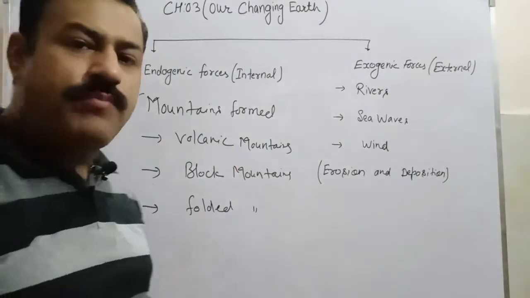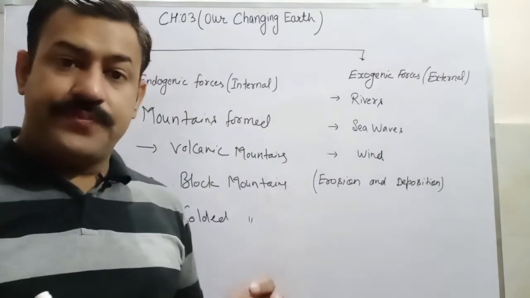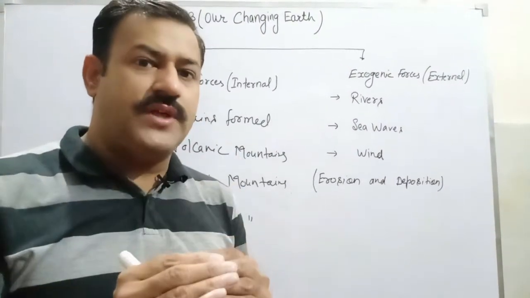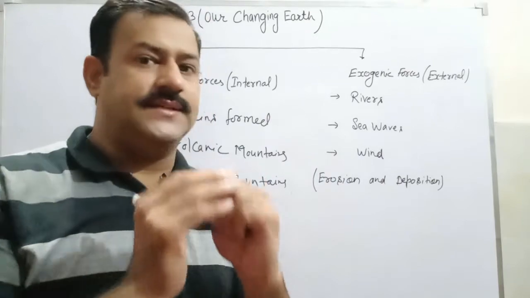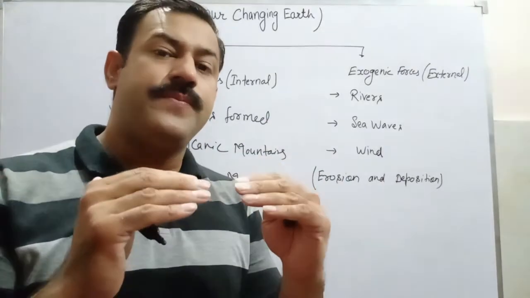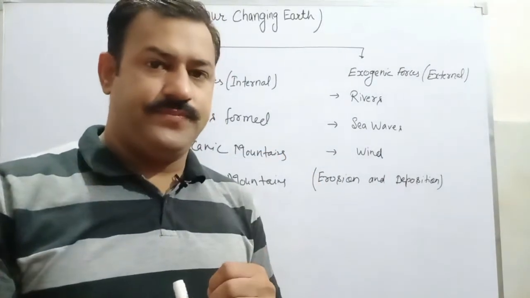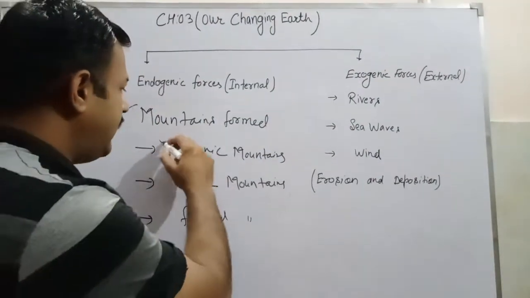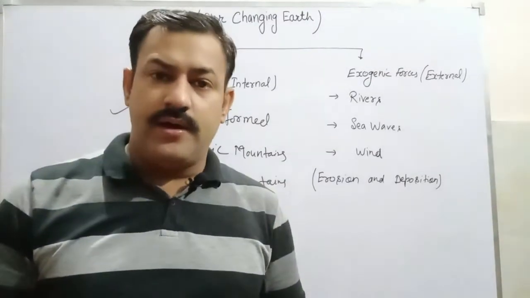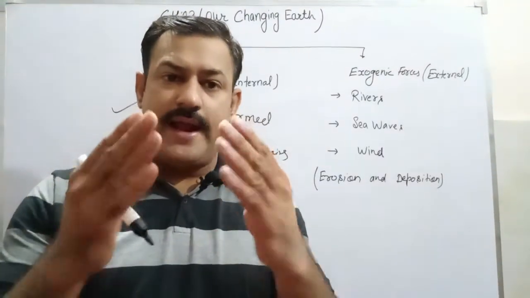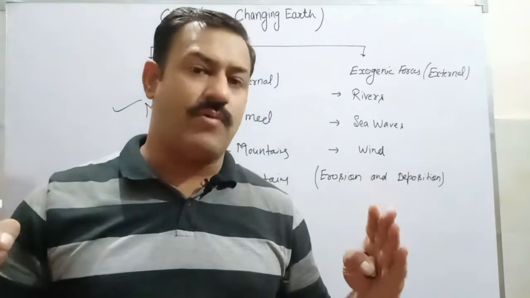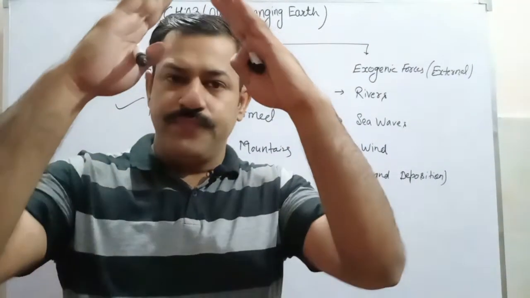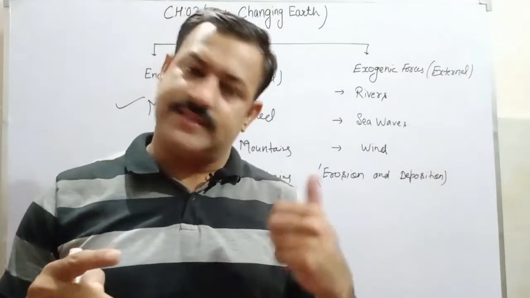And these three types of mountains are created just because of the disturbance inside the earth and the movement of the continental crust. So how are these different types of mountains formed? First, as I told you, volcanic mountains are formed because of the coming up of the magma, which accumulates and takes the shape of a mountain, a triangular, conical shape, on the earth crust. So it forms a volcanic mountain. I have already discussed this.